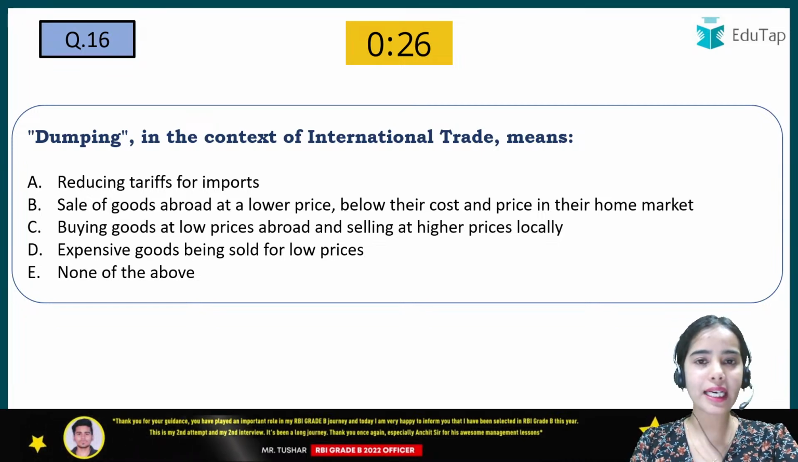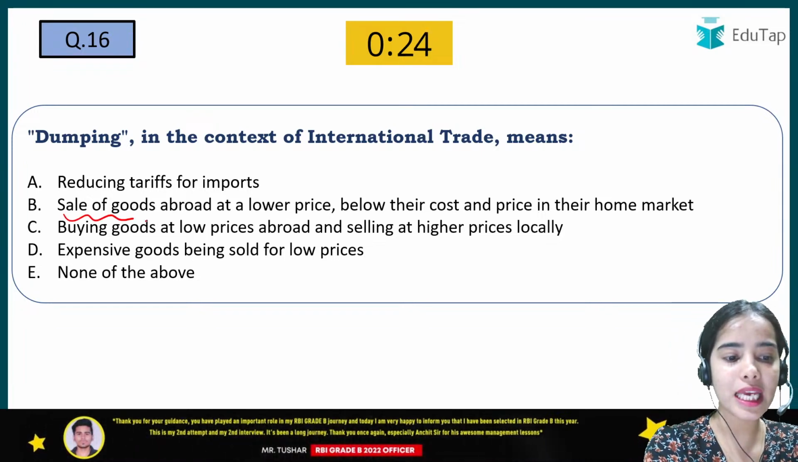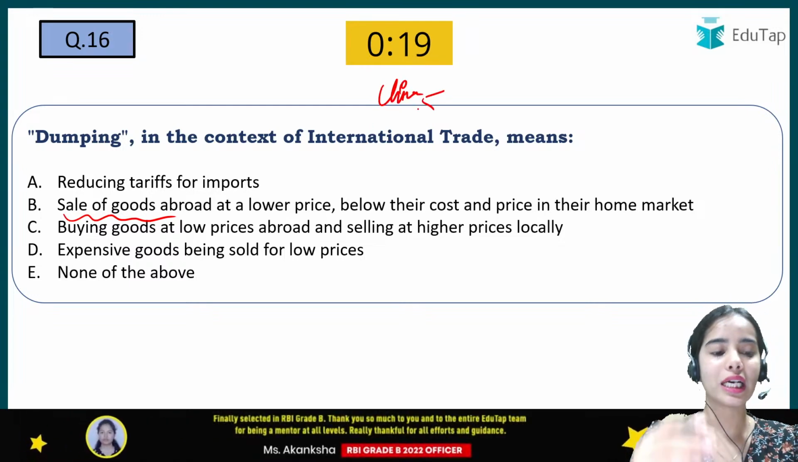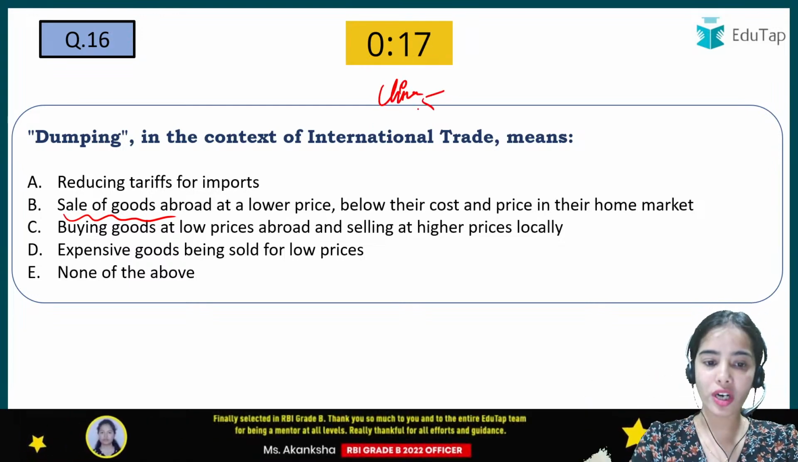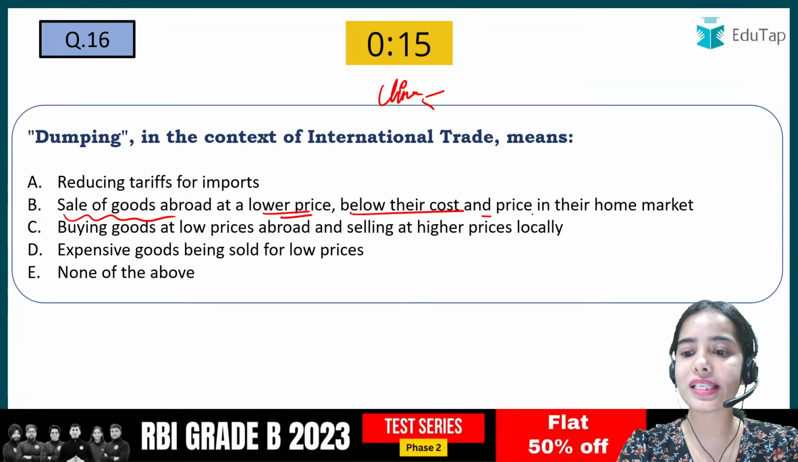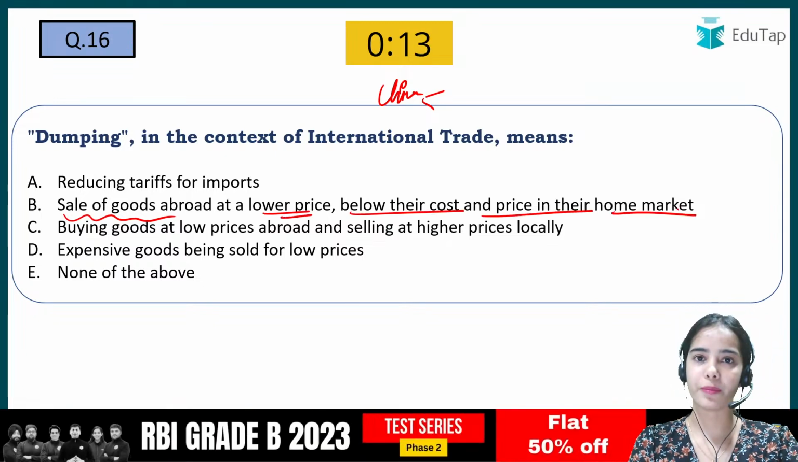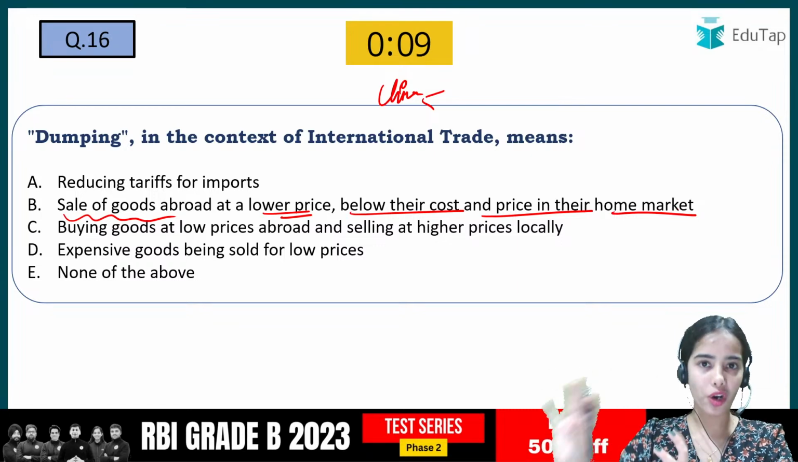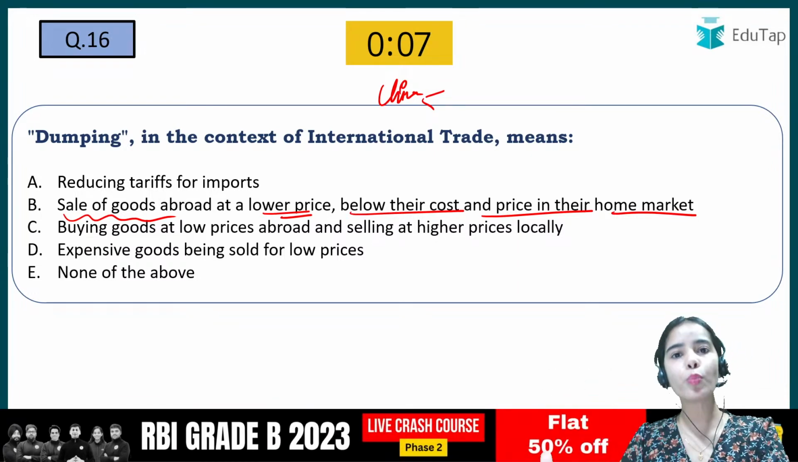Yes, I'm getting the right answer. Very good. Dumping means the sale of goods abroad. So China was doing the dumping. That was China selling the goods abroad at a lower price, below their cost and price in their home market, so that China can capture the foreign markets and can create a monopoly in the foreign